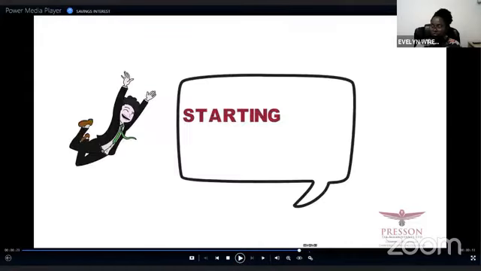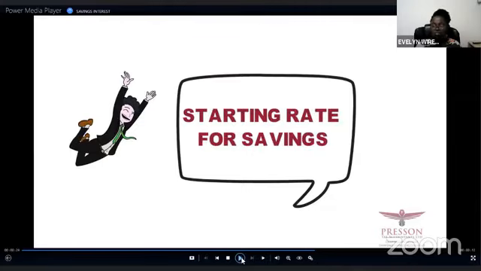Okay, so the next one that I want us to look at is the starting rate for savings. Aside from the personal savings allowance, another category of how savings income is taxed is the starting rate for savings.